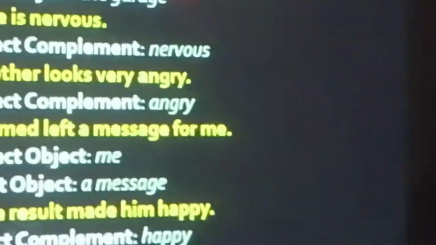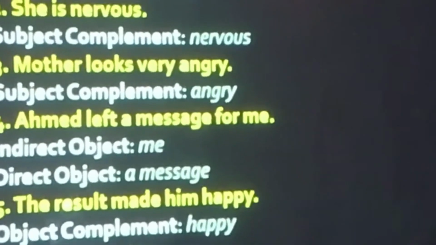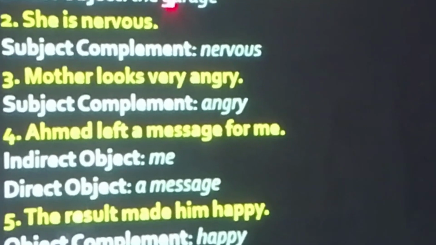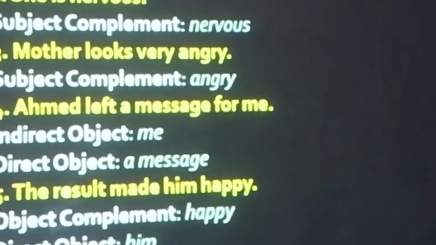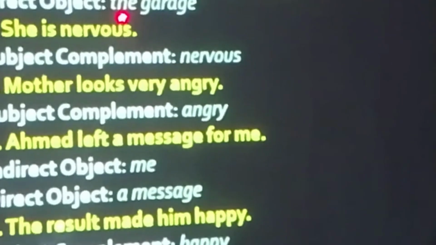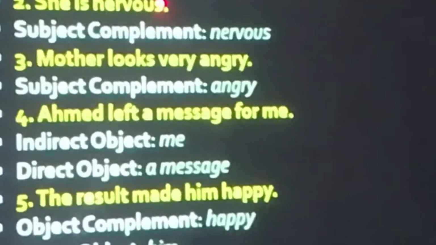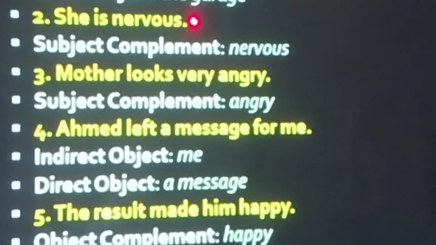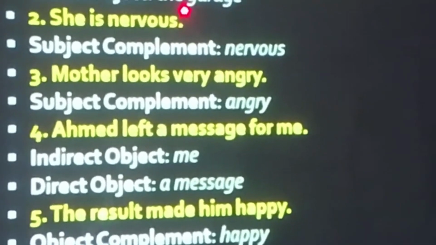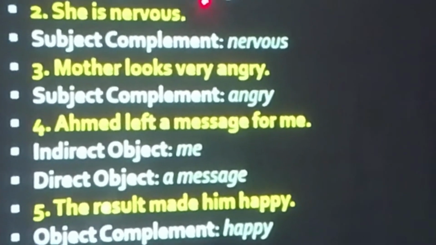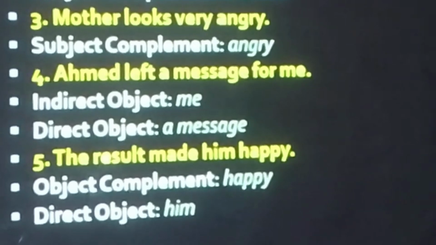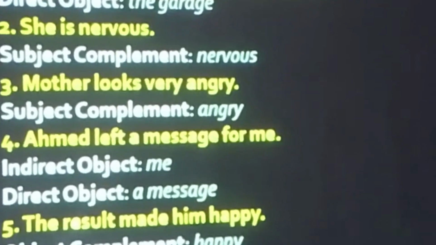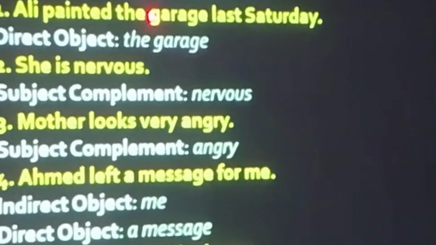Ali painted the garage last Saturday. So the garage is direct object. Please don't shake your legs. Clear? The garage is a direct object. We'll have to know the reason why the garage is direct object. Can someone tell me why? Because the action of painting is directly affecting the garage. The action of painting is directly affecting the garage.